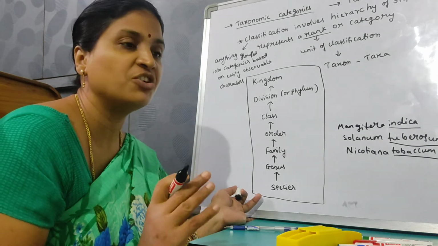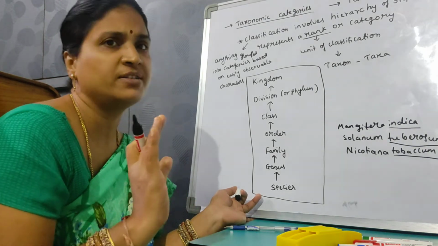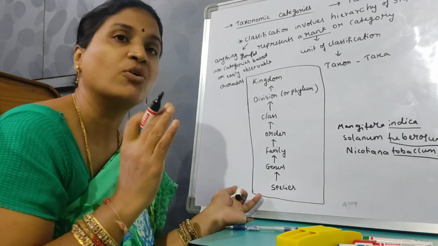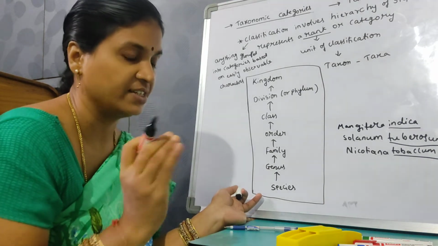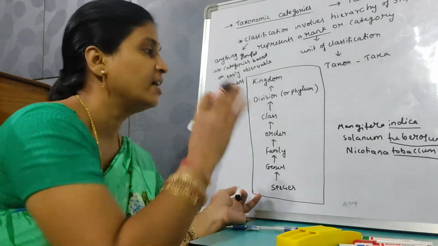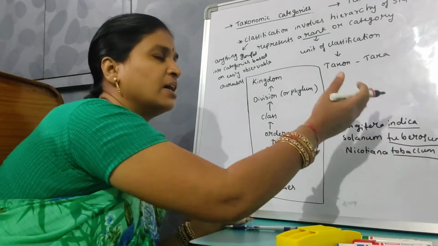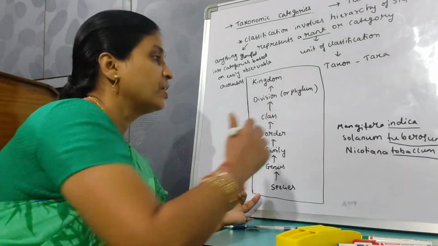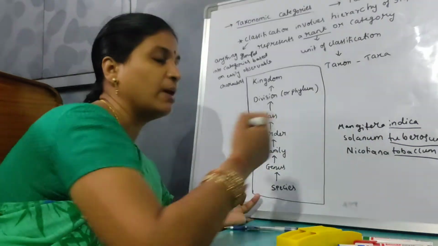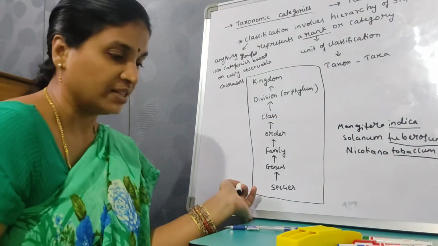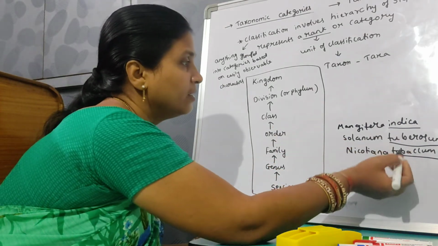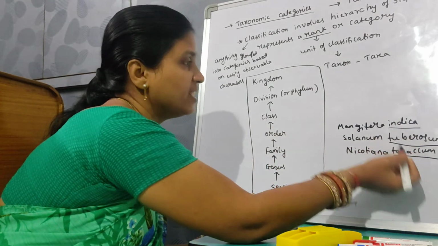They are groups of individuals with fundamental similarities, though they have small distinct morphological differences. Based on their similarities, they are classified as species. So Mangifera indica, Solanum tuberosum, and Nicotiana tabacum are all plant scientific names, and these are the species names.